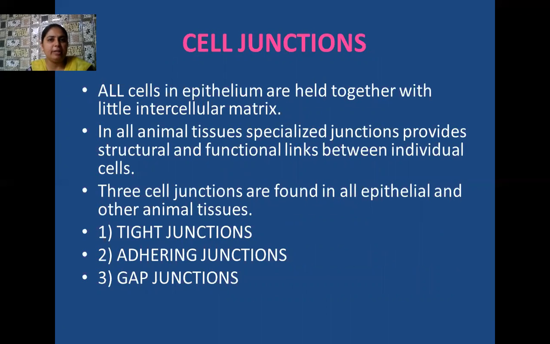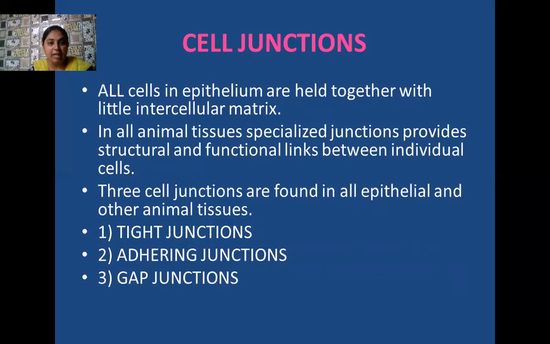Okay, students, I am going to tell you a special term here, which is cell junctions. So what are these cell junctions? In all types of animal tissues, as we know, in the epithelial tissues, all the cells are compactly arranged, tightly packed, and have very little intercellular matrix. Because the cells are tightly packed, these tissues have cell junctions. These cell junctions are actually the structural and functional links that exist between the various cells of these tissues.